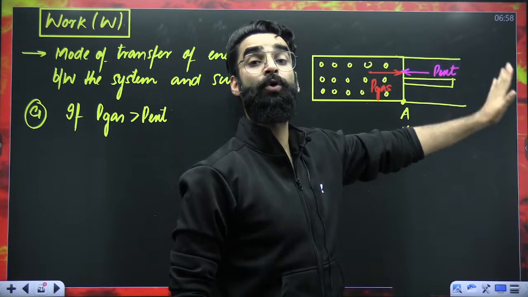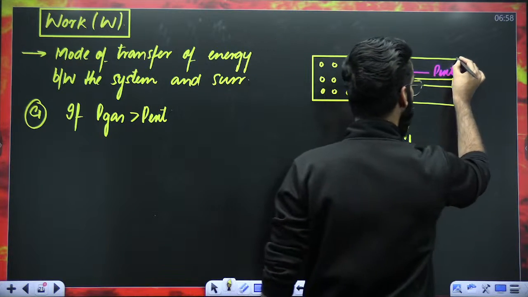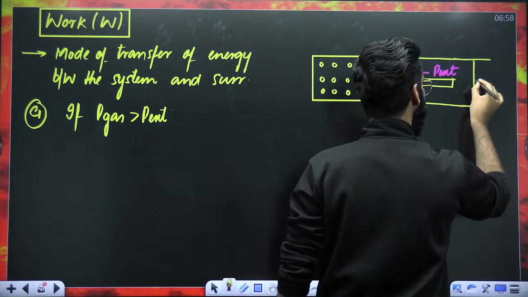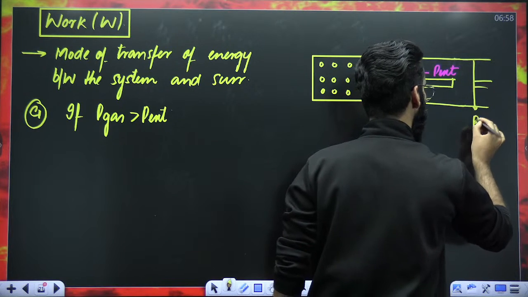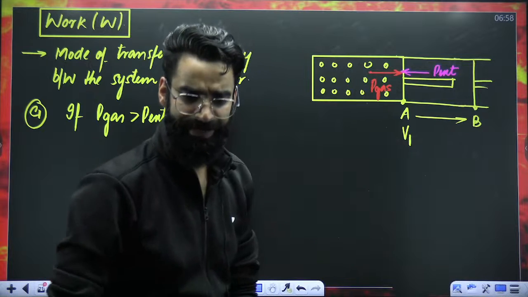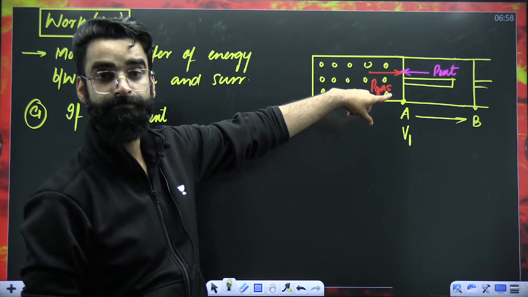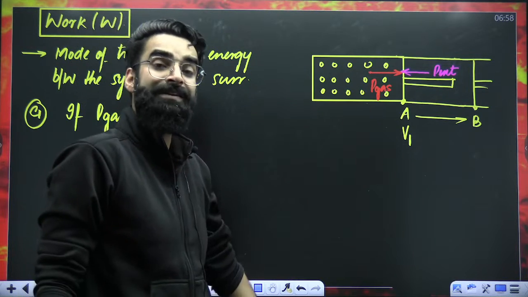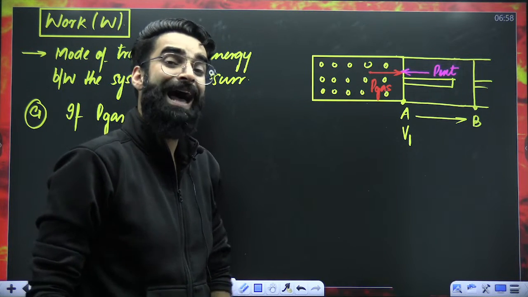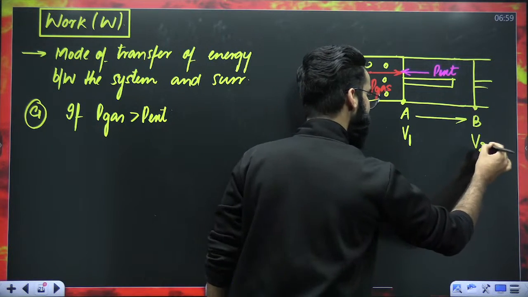When the piston goes outside and finally stops here at point B, going from A to B, is the volume of the container increasing? Absolutely. If the volume of the container is increasing, we know the ideal gas occupies the volume of the container, so the volume of the gas will be increasing as well.